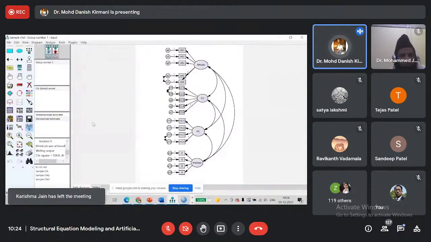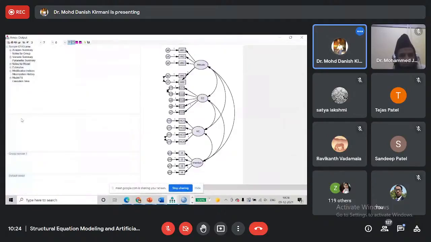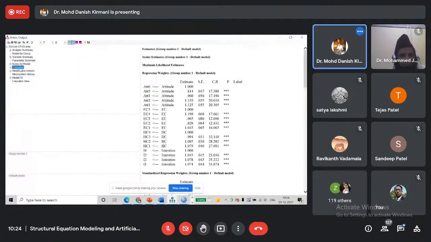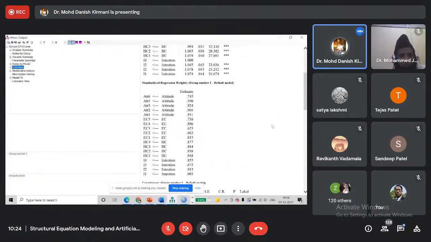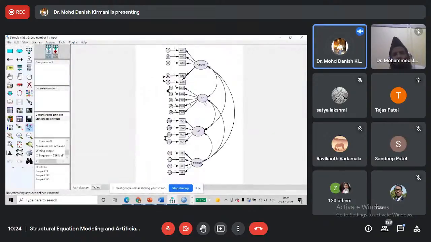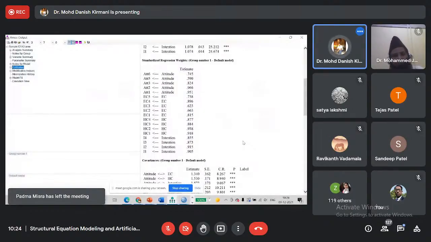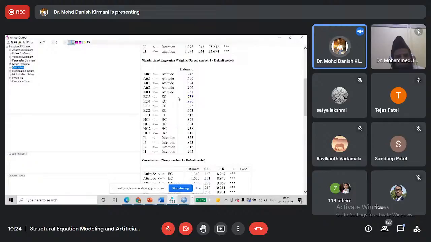So we again go back to our estimates and we will check, because we have a problem with EC first. We will check the loadings of EC: 0.738, 0.896, 0.623 and 0.663. So EC3 has the lowest loading, 0.623, and it is obviously less than 0.7.